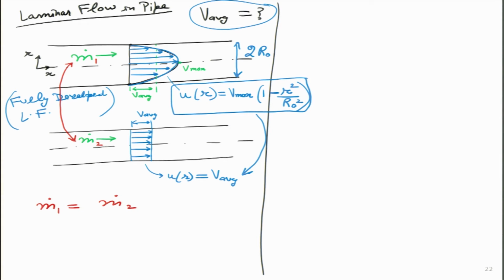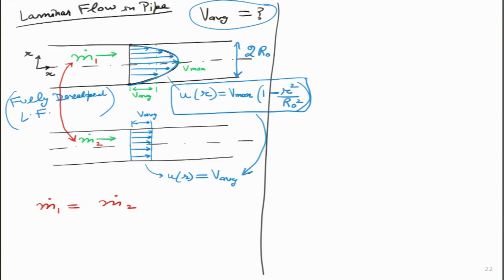If I am trying to figure out, let us say there are 12 students in this class, what is the average marks of the student, then I will just take the total sum and divide it by the number of students. In the case where I say that there are 10 students and the average is 70%, then those marks cannot change, the total marks of the students, 10 into 70 is 700 marks. So, if I add the actual marks of those 10 students, that should also come out to be 700. That is what I am trying to show over here, that whatever profile I assume, whether it is the uniform profile or the actual laminar profile, mass flow rate I am not changing.